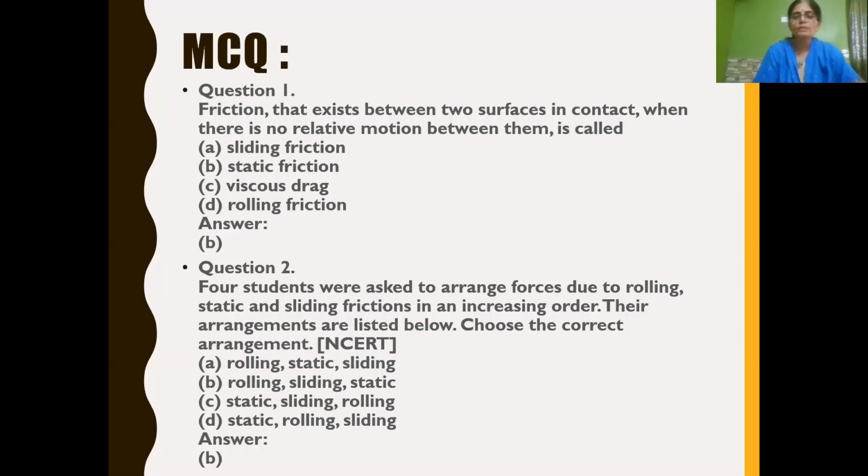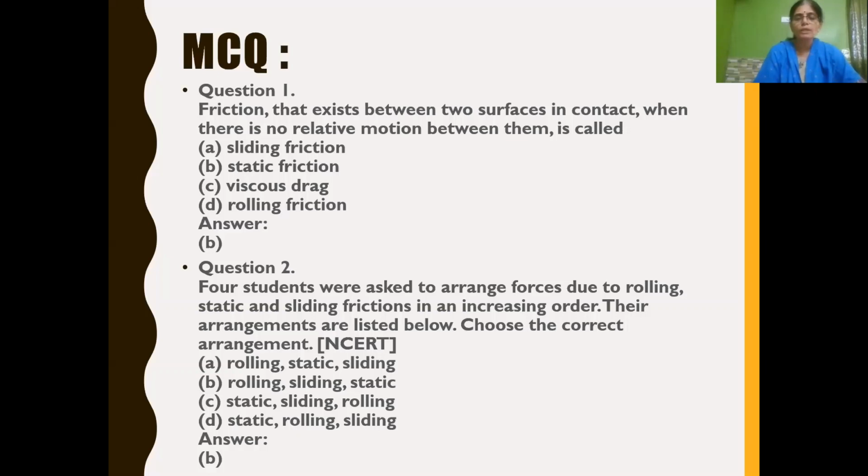Next question. Four students were asked to arrange forces due to rolling, static and sliding friction in an increasing order. Their arrangements are listed below. Choose the correct arrangement. First, we decide the friction in increasing order. Rolling friction will be less. Static will be more. Sliding friction comes in between. Increasing order means you have to start from the least friction to the most friction. So first rolling, then sliding, then static. It is in increasing order.